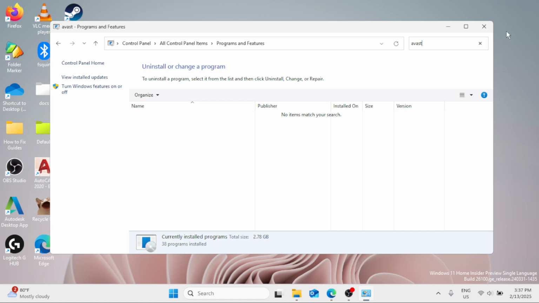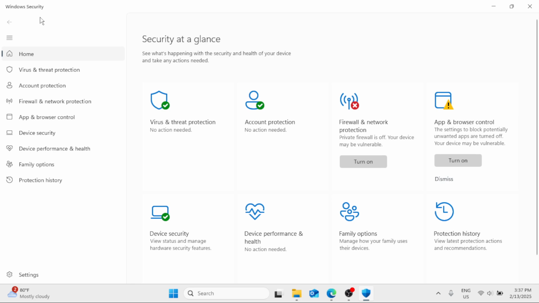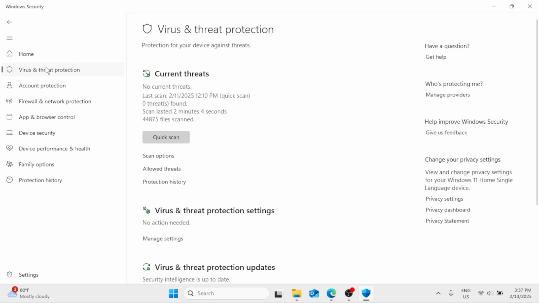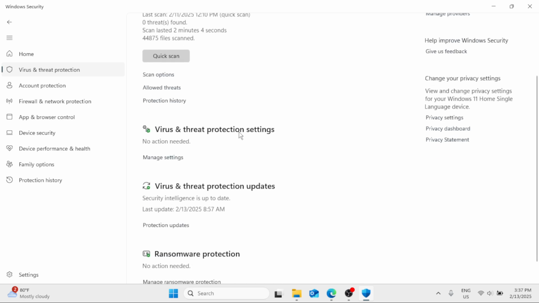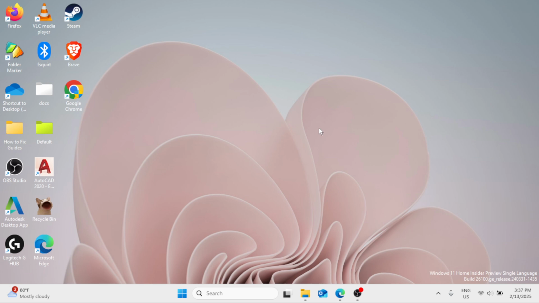Now let's go ahead and click on the Windows security icon in the show hidden icons. Then here, click on virus and threat protection. This time, we can access our Windows security because we have just uninstalled the Avast AVG antivirus on our Windows. So that's it.